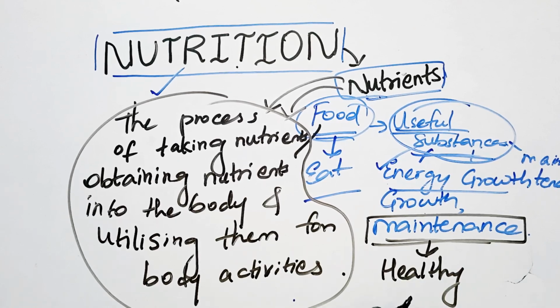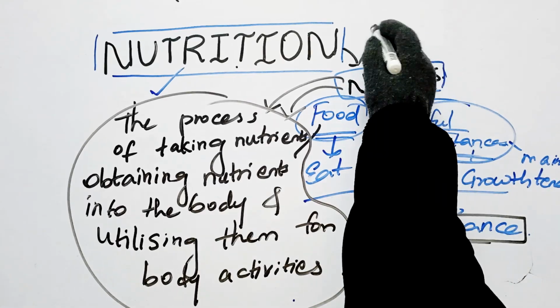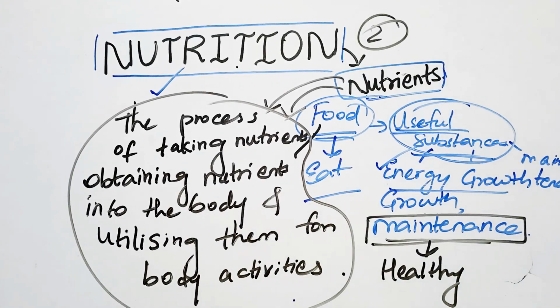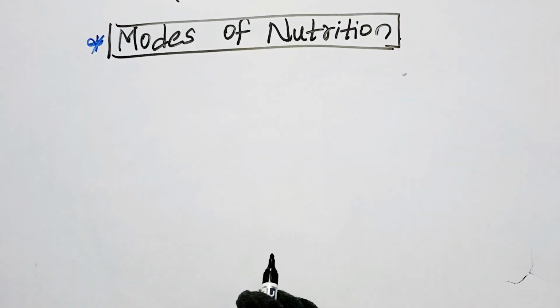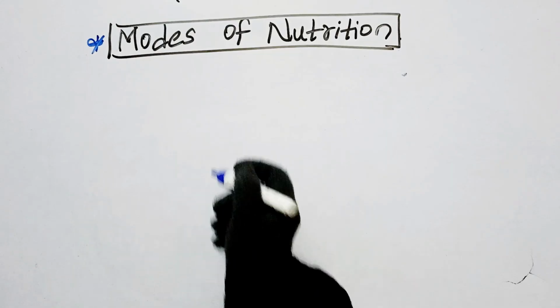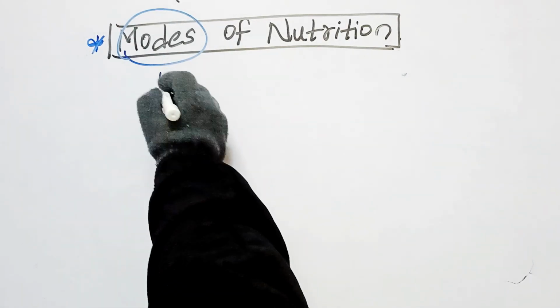Now let us understand that we have two main modes of nutrition. So what are these modes? That also we will understand, don't worry, no tension. What is the meaning of modes of nutrition here? Modes are nothing but ways.